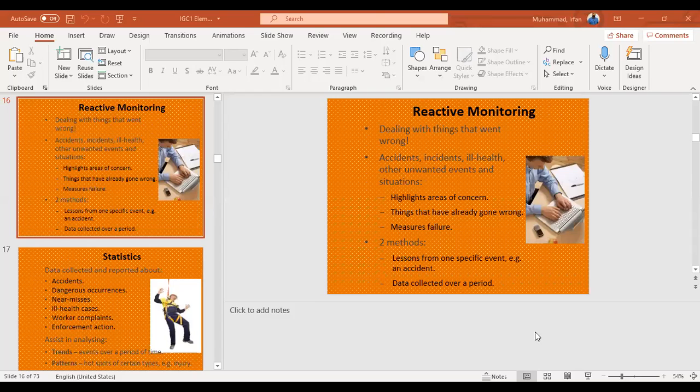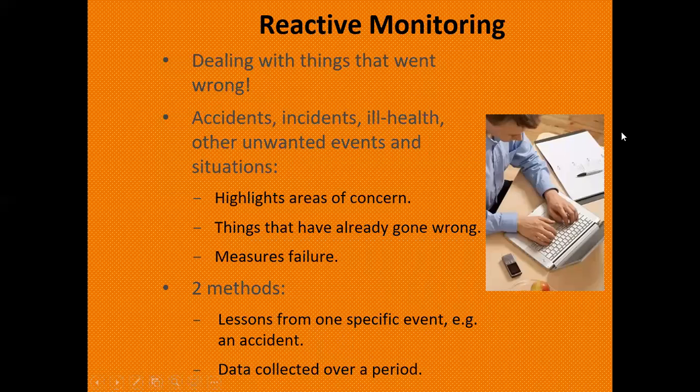Okay, here we have reactive monitoring. As I already explained, reactive monitoring deals with the things that went wrong.